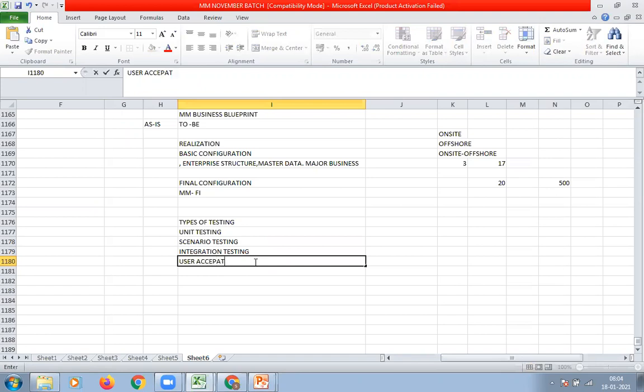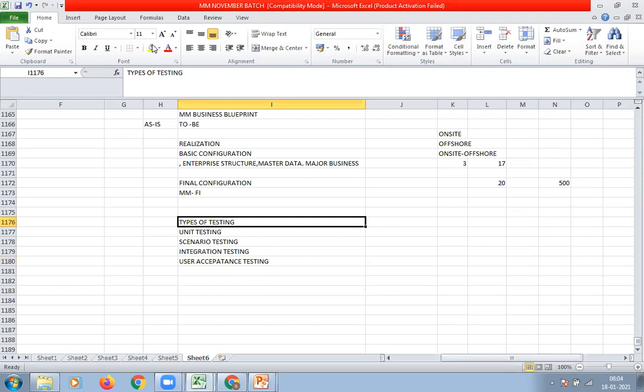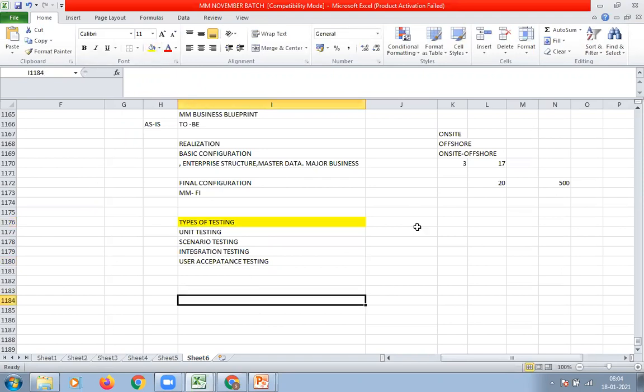These are the different types of testing to be done by the consultant. These are all interview questions; whatever we are discussing as a part of implementation, they will ask these types of questions.